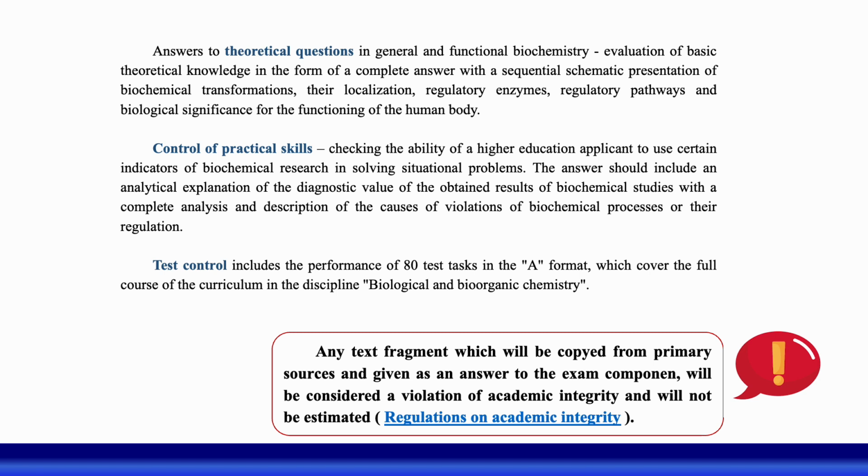Control of practical skills, which looks like a situation task, checks the ability of the higher education applicant to use certain indicators of biochemical research in solving a situation task. The answer should include an analytical explanation of the diagnostic value of the obtained results of biochemical studies, with a complete analysis and description of the cause of violation of a chemical process or its regulation. Test control includes 80 test tasks in format A, and there can be questions from all 33 practical classes of biological and bioorganic chemistry.